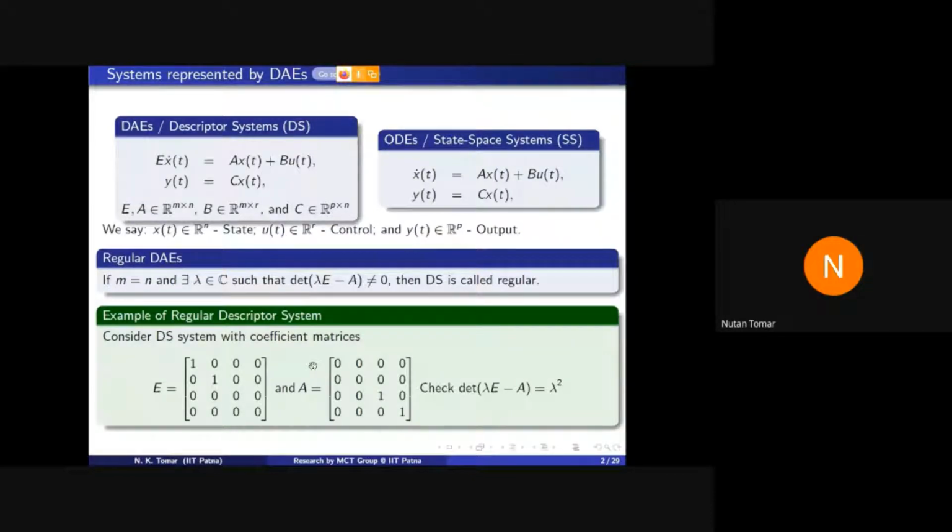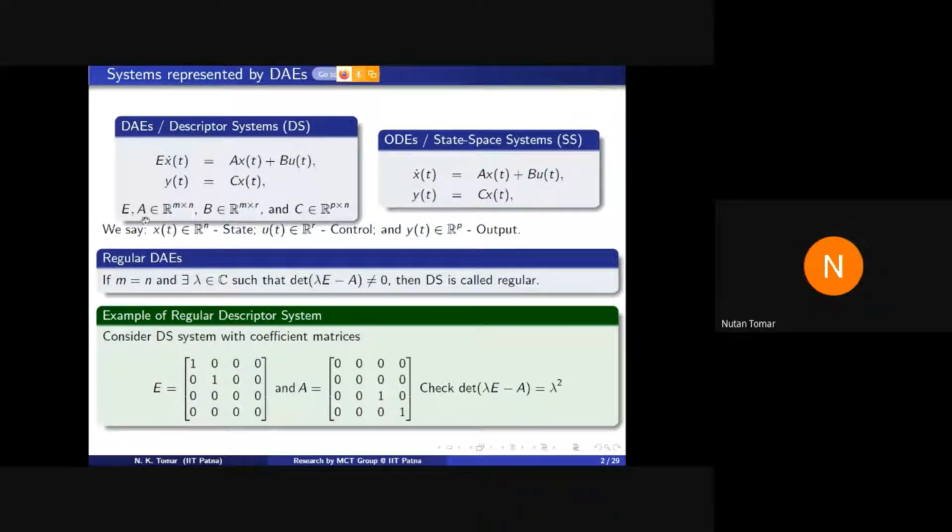Now, to discuss some analysis part, I want to define one particular type of descriptor systems where analytical part is a little bit easier, and that is regular DAEs.